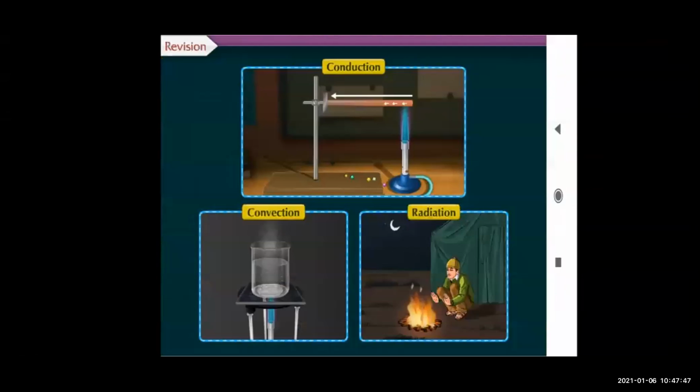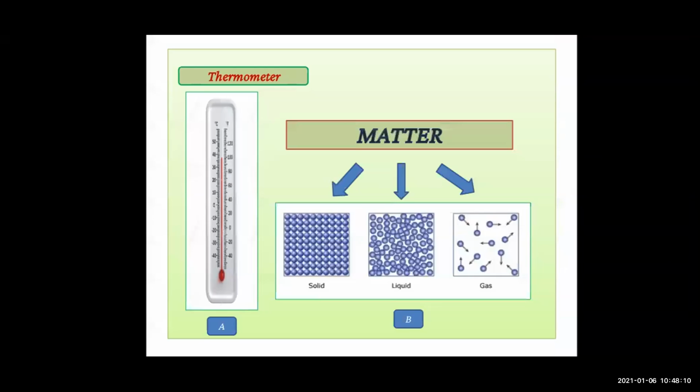Now see, in the previous standard, we have learned about heat and different types of heat transfer. We also performed a few experiments related to expansion and contraction of solids, liquids and gases. We have learned about the difference between heat and temperature. We have also seen how temperature is measured using a thermometer. The picture of a thermometer is shown. So this is the thermometer.